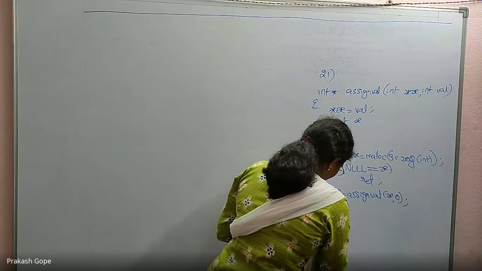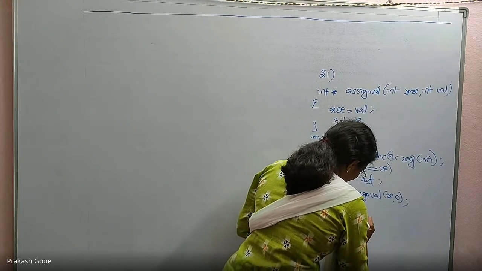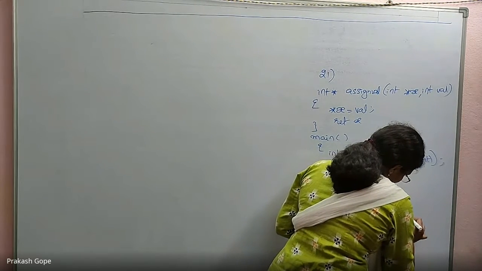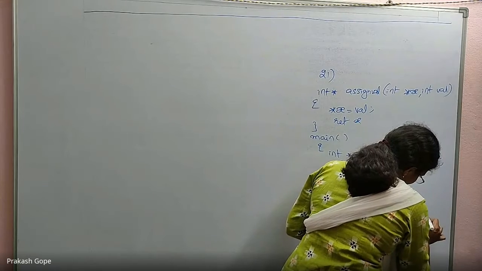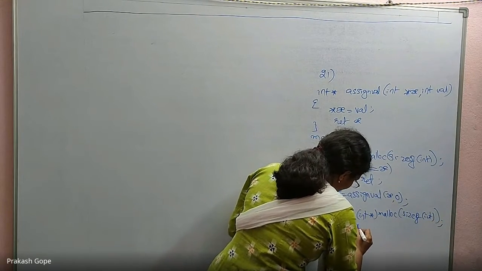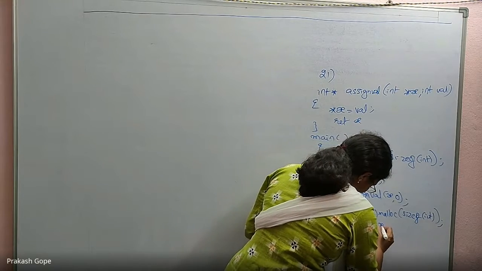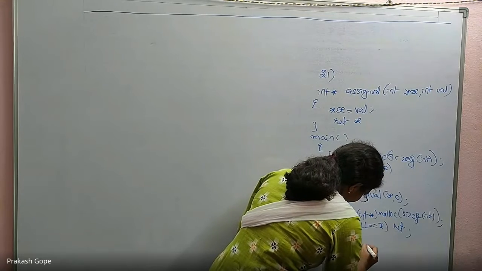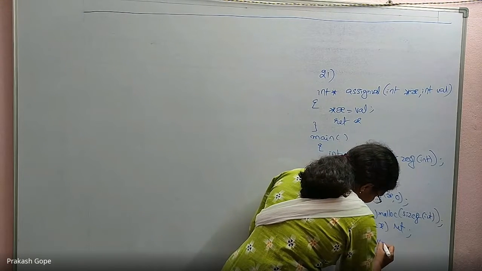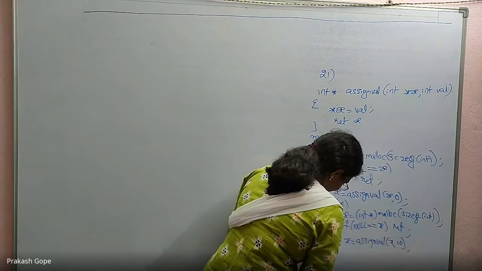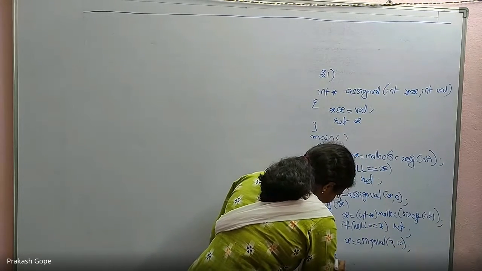Again x is equal to int star of malloc of size of int. If null is equal to x, again return. Otherwise, x is equal to assign val x comma 10. Printf x.